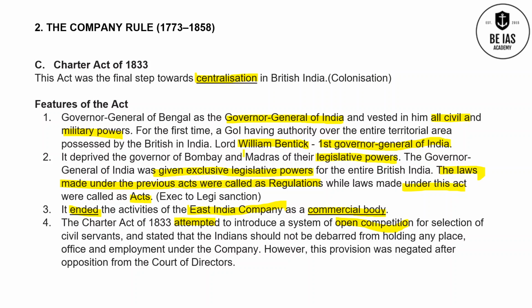So we have discussed the Charter Act of 1833. It was the final step towards centralization. You have to remember William Bentinck, the first Governor General of India, was given exclusive rights, and this act ended the activities of East India Company as a commercial body. Okay, it also attempted to introduce open competition for selection of civil servants, and it mentioned that Indians should not be debarred from holding any place or office and employment under the company.